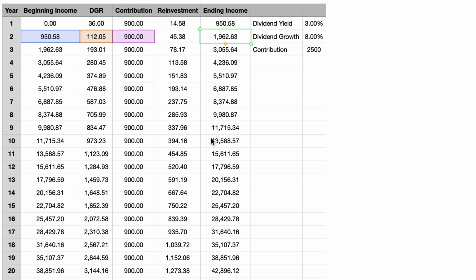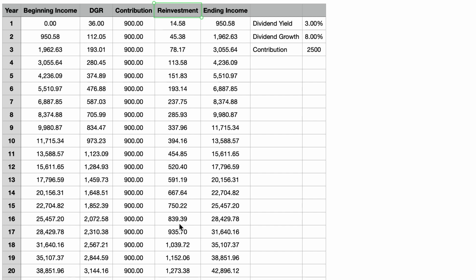Initially, the bulk of the increase in our annual dividend income is driven directly by our contributions. But in year number 10, the increase to dividend income from dividend growth surpasses the dividend increase from contributions. The dividend income from our contributions is fixed at $900 per year, in this example, since we are contributing a fixed amount to the portfolio each year, and we are investing these contributions at a starting dividend yield of 3%. The dividend income generated through dividend increases and dividend reinvestment is growing each year. Both start out rather small but gain momentum as time progresses.